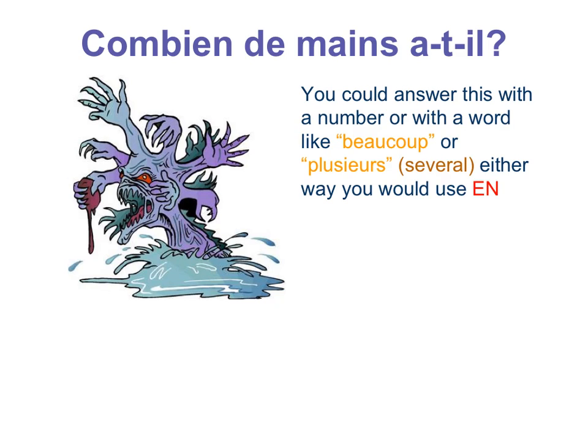Combien de mains a-t-il? How many hands does he have? So you could answer this with a number. You could sit here and count how many hands he has. Or we could use a word like beaucoup or plusieurs. In both of these, sort of representing a numerical value, we could use en, just like we would with a number.